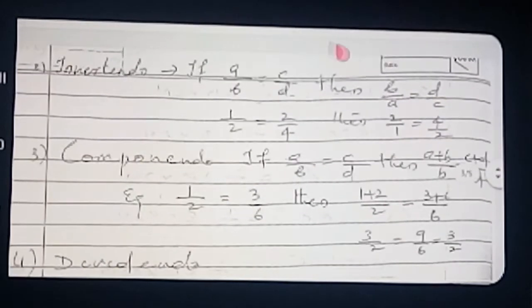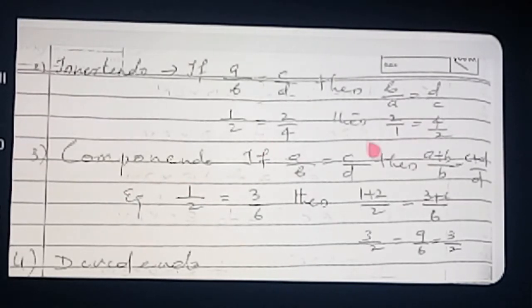Next one we are calling the invertendo law. All the laws I haven't written, only the main laws are written. Okay. If A by B is equal to C by D, invertendo means on both places, the LHS part and the RHS part, you take the inverse. Taking the inverse, that is also correct. 1 by 2 is the same as 2 by 4. It is very clear for you. Then take the reverse and see, 2 by 1 and 4 by 2. 4 by 2, how much is coming? 2 by 1.